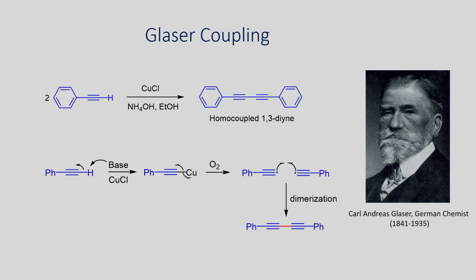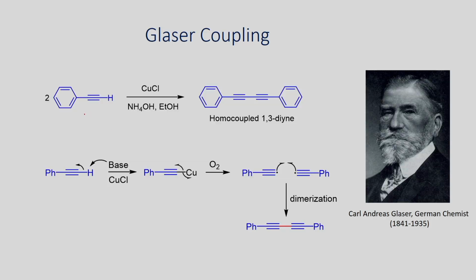The next, let us go for the Glaser coupling. If you have a terminal alkyne, you can try to couple, you can dimerize in the presence of copper aluminum chloride and base under oxygen, where oxygen acts as an oxidant. For example, if you take phenylacetylene, 2 molecules of phenylacetylene can combine together, and you will be able to get this homocoupled 1,3-diene as a product in the presence of copper aluminum chloride, ammonium hydroxide in ethanol solvent.